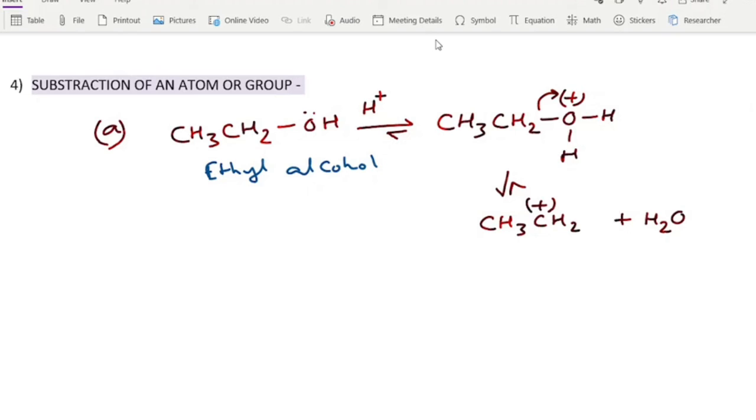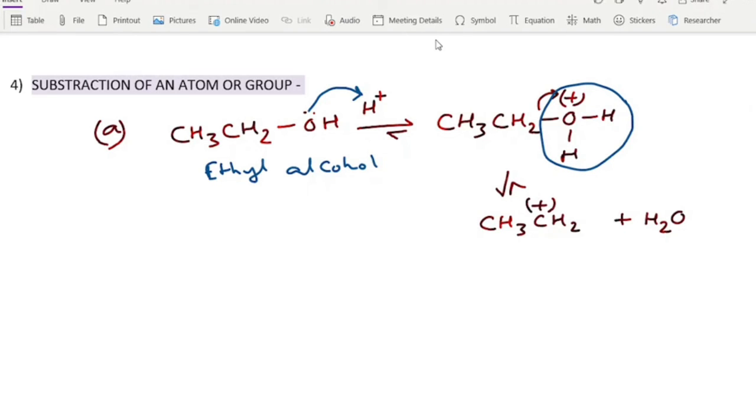Now ethyl alcohol uses the lone pair of electrons of its oxygen atom and donates it to the proton, and therefore forms H2O plus, this H2O plus.